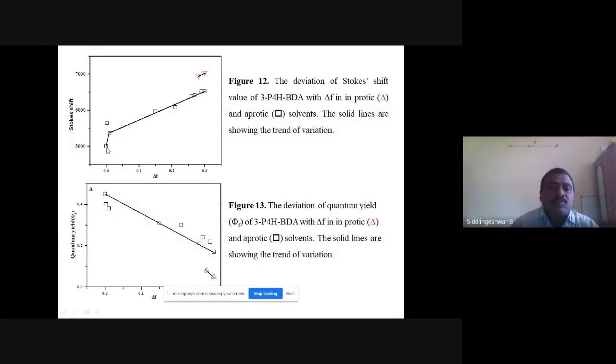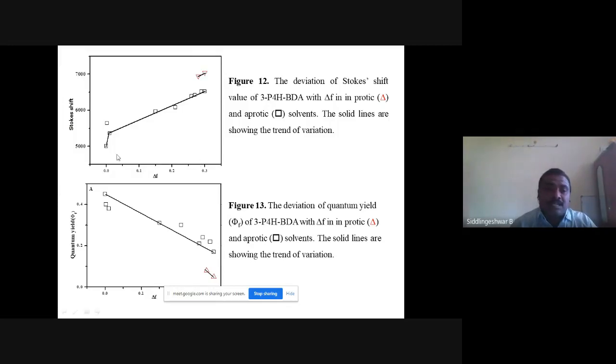We can see here in non-polar solvents it is a little less, but with increase in polarity, the Stokes shift is linearly increasing. From cyclohexane to slightly polar, it suddenly increases, then it linearly increases. In polar protic solvents, we can see higher Stokes shift values. This shows that the excited state is stabilized to lower energy. It may be due to hydrogen bonding formation with the polar solvents.